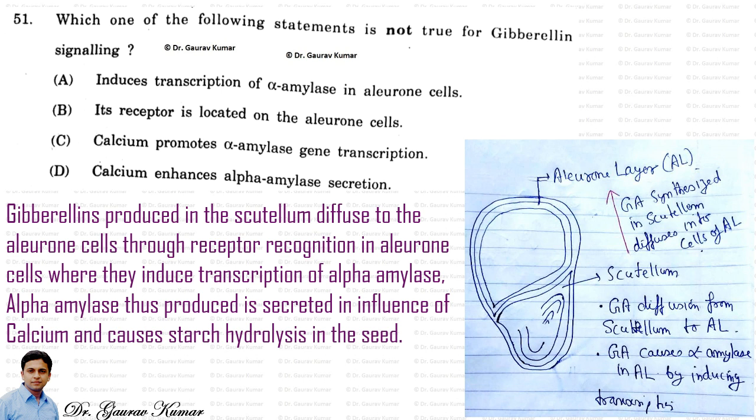So the answer to which of the following statements is not true for gibberellin signaling is the third one, that calcium promotes alpha amylase gene transcription. No, the gibberellin actually promotes the transcription of alpha amylase.